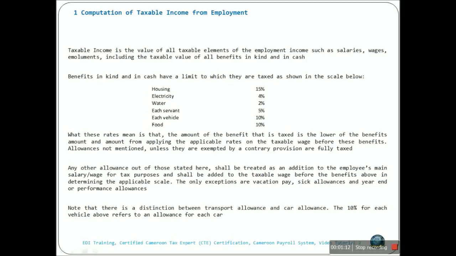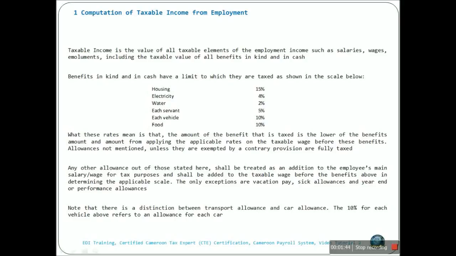So electricity can be taxed to a maximum of 4%, housing to a maximum of 15%, food, for example, to a maximum of 10%. Now what these rates mean is that the amount of the benefit that is taxed is the lower of the benefit's amount and the amount from applying the applicable rates on the taxable wage before these benefits.